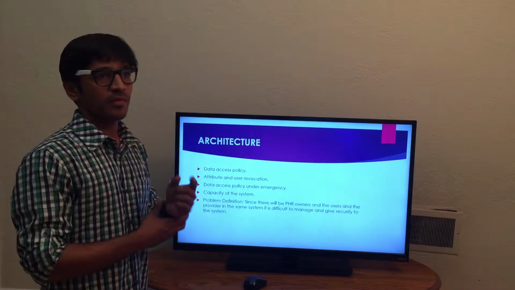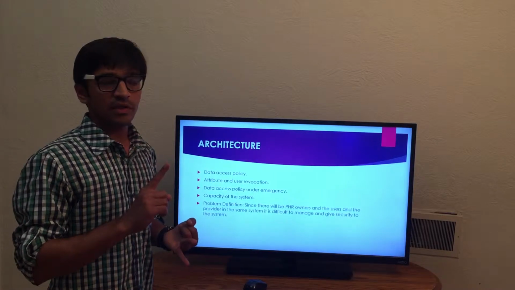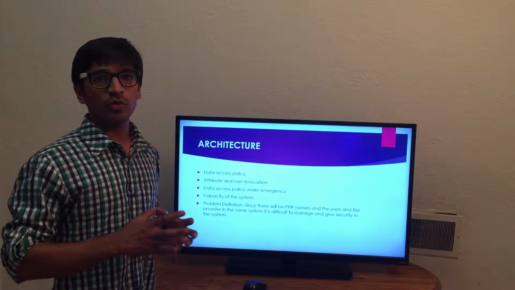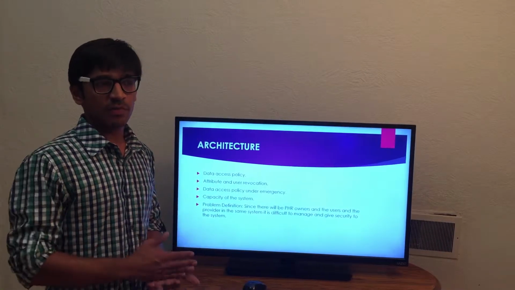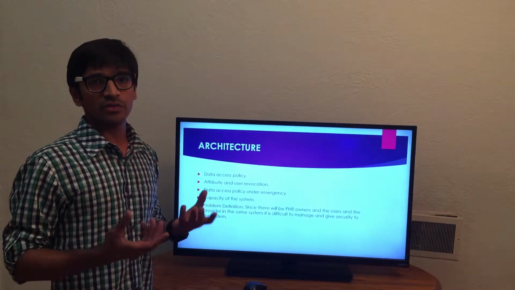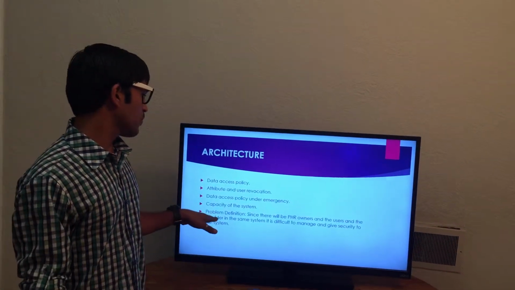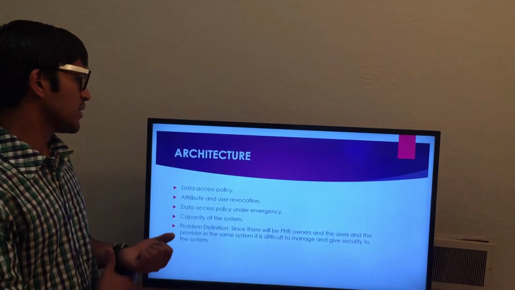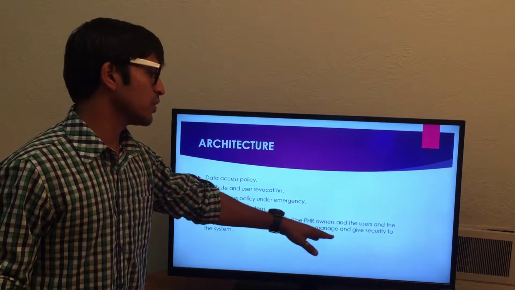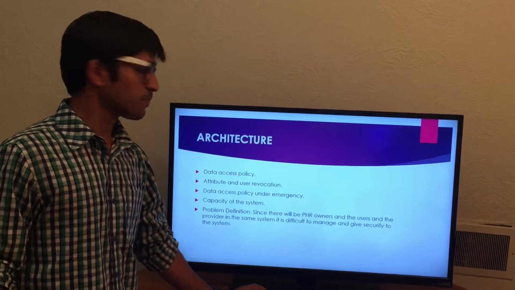Then the capacity of the system: as you can see, there will be a provider, the patient himself, the doctors, nurses, and everyone. The system will be so loaded with people and users that the capacity of the system should be big. It should be a large cloud, and it must be well organized. The problem definition you can see in the architecture is that since there will be PHR owners, the personal health record owners, and the users and providers in the same system, it is difficult to manage and give security to the system.